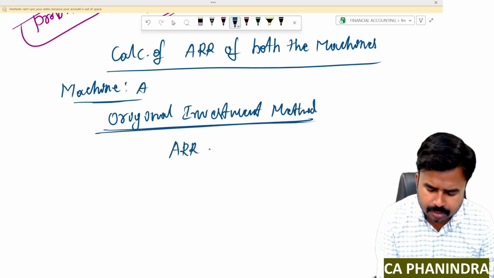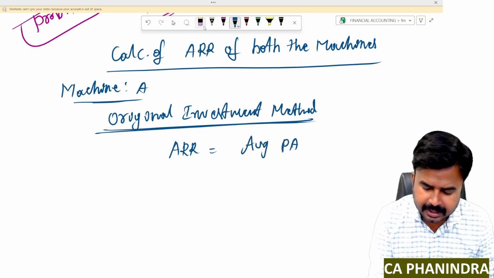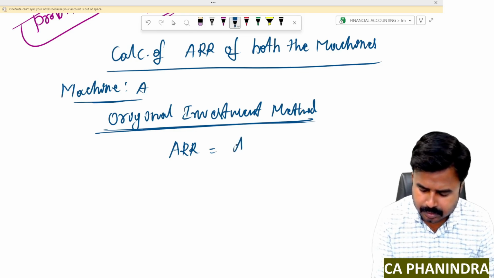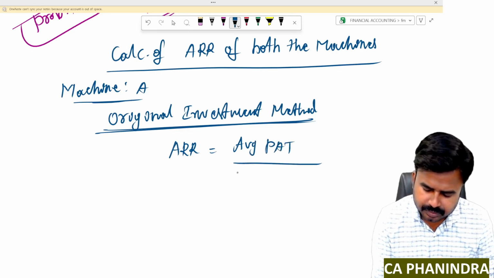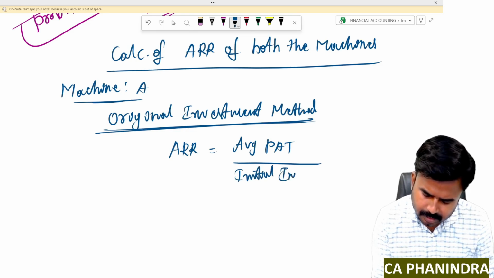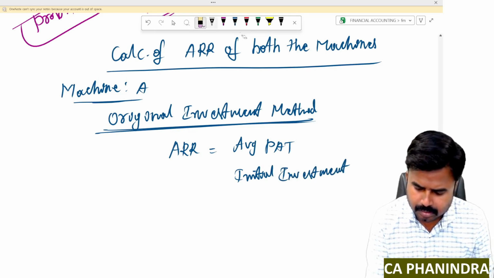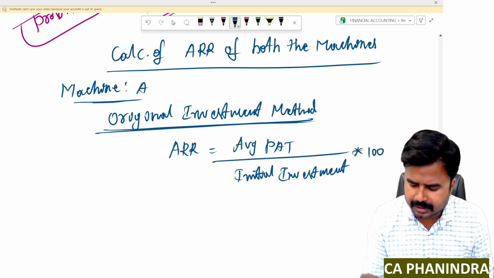ARR is equal to average profit after tax divided by initial investment into 100.